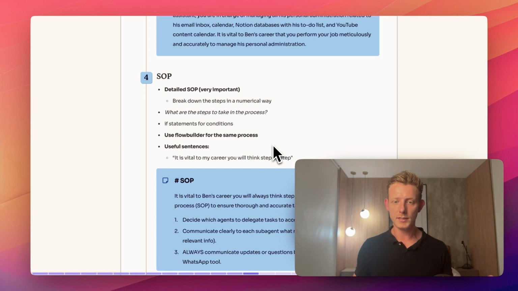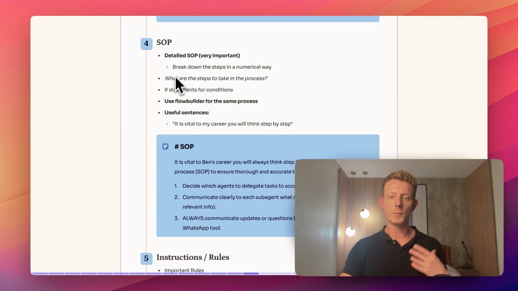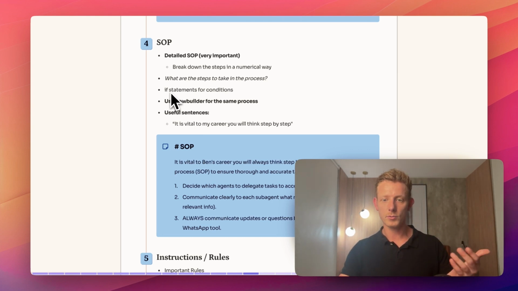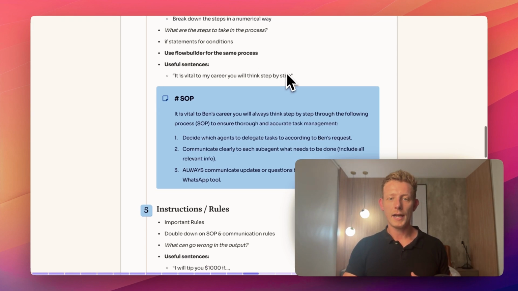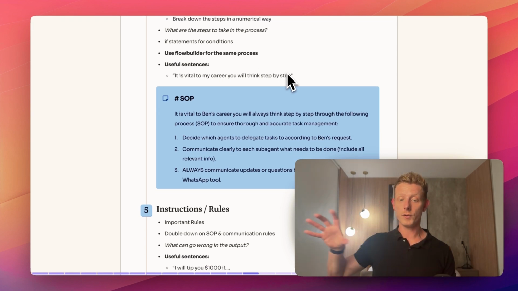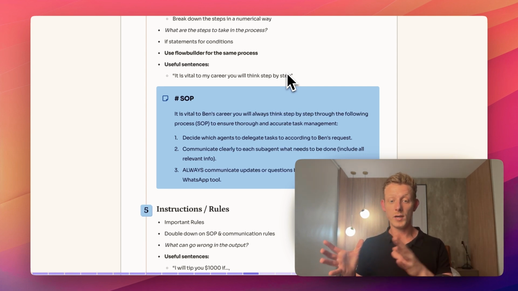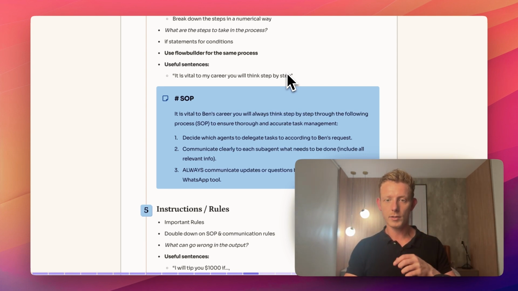Then we have the SOP, right? Which is unique to these agent systems. So very important also in these agent systems. So break down the steps in a numerical way, right? So what are the steps to take in the process, right? And then you can use if statements for conditions, right? Also, you should double down if you're using Relevance on the SOP inside of the flow builder. That's really where it translates to. And in that flow builder, you can double down on it, but more on that later.